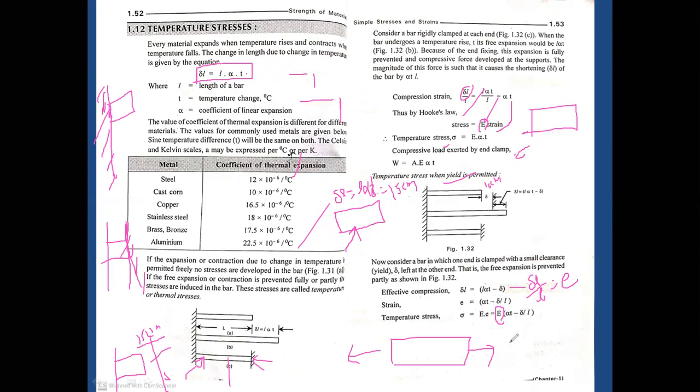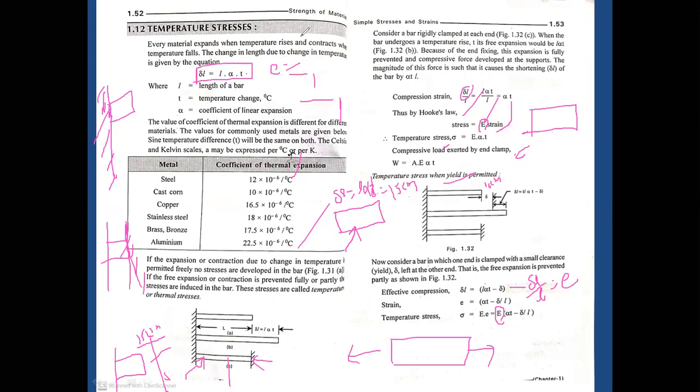Okay. These are the formulas we have. Delta L equals L alpha delta T, where T is nothing but the temperature change, delta T. And strain e equals delta L by L, that is L alpha T by L; L gets cancelled.